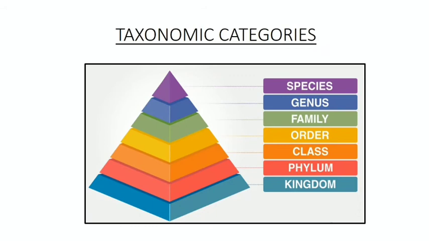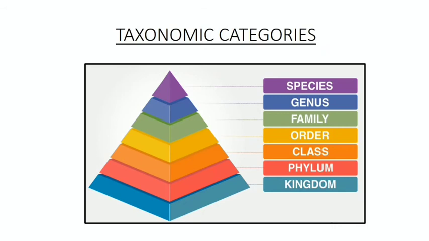Now, our next category is genus. It is a group of related species which resemble, means they are like one another in certain correlated characteristics. Correlated characteristics means those are similar or have common features. They are called correlated characteristics. All the species of a genus are presumed, means they are assumed, to have evolved from a common ancestor.